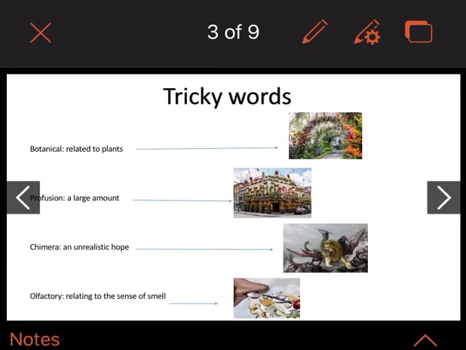If you see a picture of this pub there, it's in London. It's known for having a profusion of flowers and plants and flags on the outside of it. And chimera is an unrealistic hope. So I've got a picture of a lion and a dragon, which is an unrealistic hope that those two will ever meet. And our last one is olfactory, and that's relating to your sense of smell.